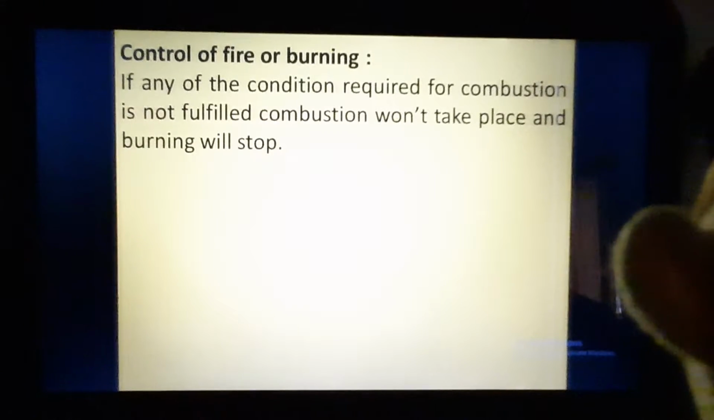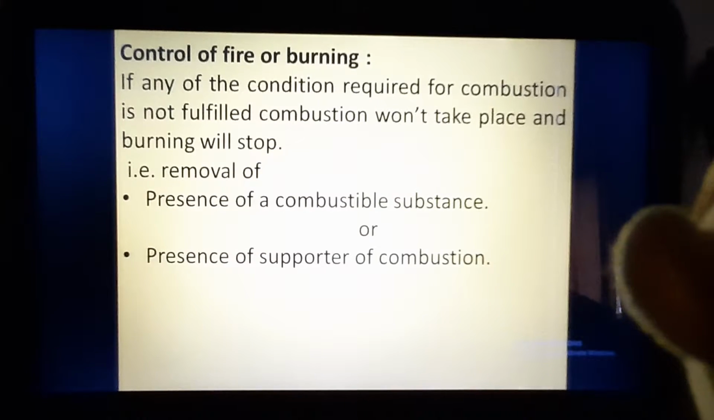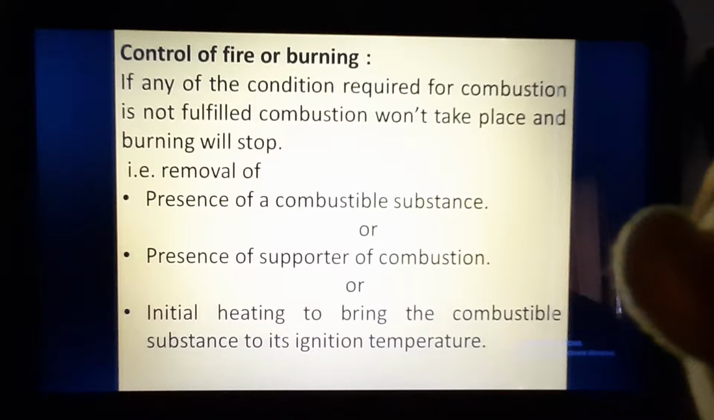and burning will stop. In our previous lecture, we have studied the conditions: first of all, the combustible substance is required; second, the supporter of combustion is required; and third, the initial heating for ignition, reaching ignition temperature, is required. So these three conditions are required for burning, and if any of these three conditions are removed or not fulfilled, combustion won't take place and the burning will stop. That is, removal of the combustible substance, or the supporter of combustion, or the initial heating to bring the combustible substance to its ignition temperature. Removal of any of these will extinguish the fire.